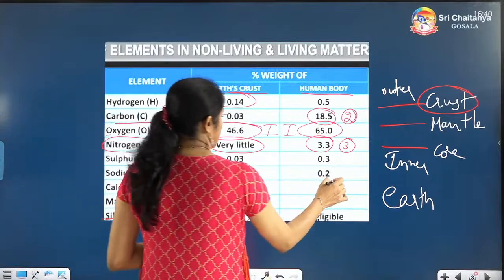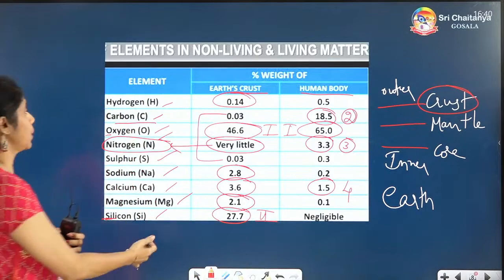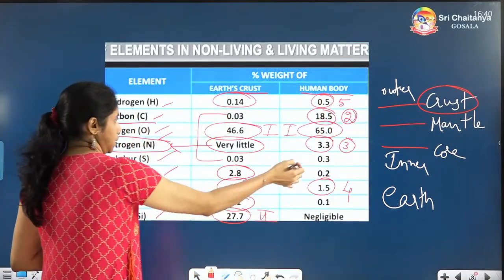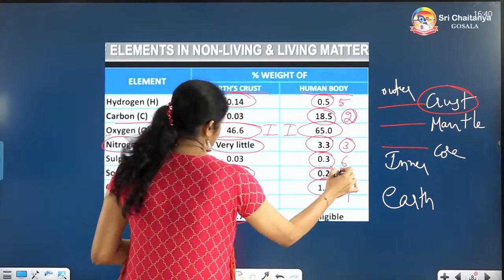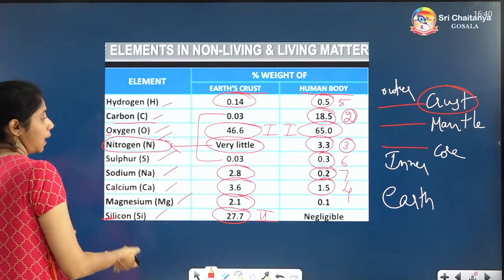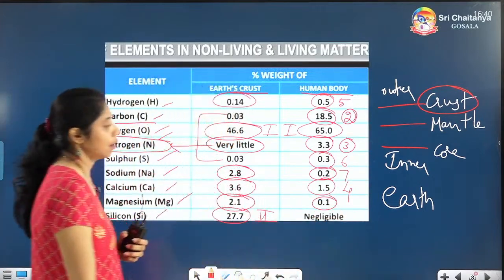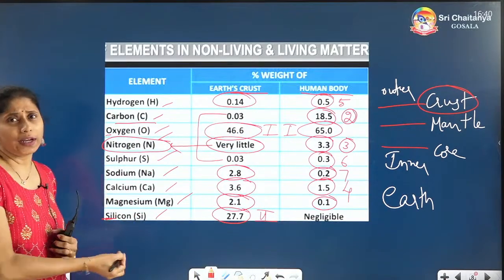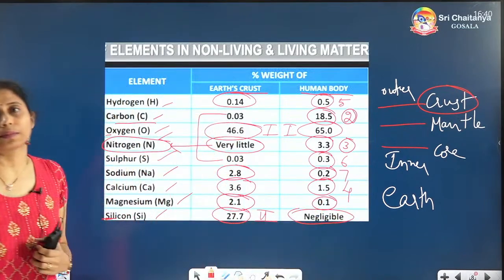Fourth place goes to calcium, and fifth place goes to hydrogen, sixth place sulfur, seventh place sodium, and the last one magnesium, percentage-wise. Then the last one in the human body, which is negligible, is silicon.